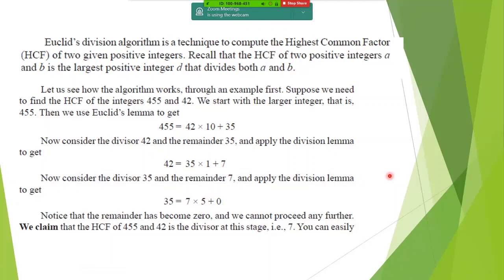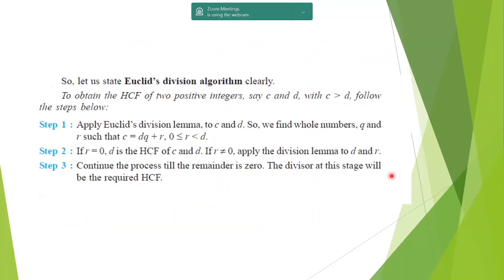Shall I move to the next slide, please? Yes, ma'am. All the children out there. Okay, perfect. So this is it. Basically, this is what we have to do. Step 1, continue with this. Step 2, if r is 0, then stop. If not, then continue. Step 3, continue the process till the limit. This is all from your textbook.